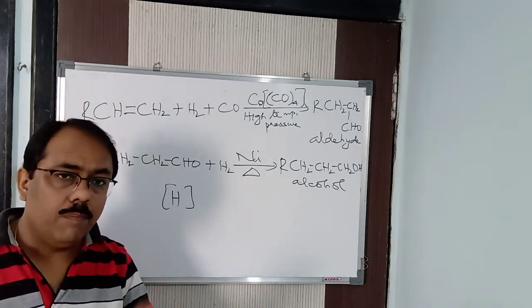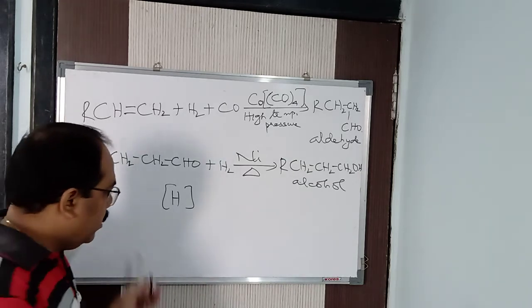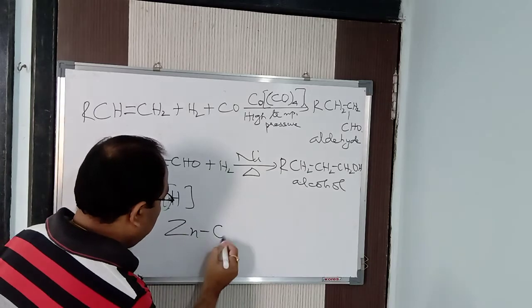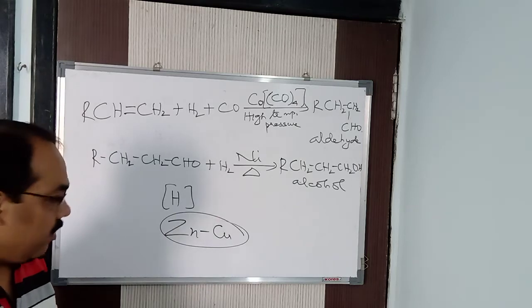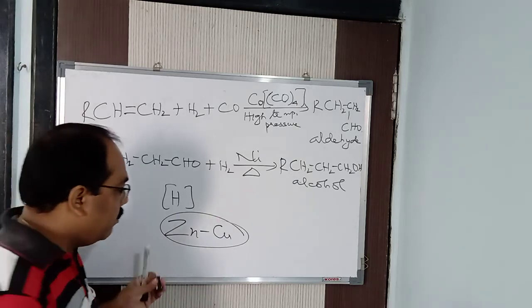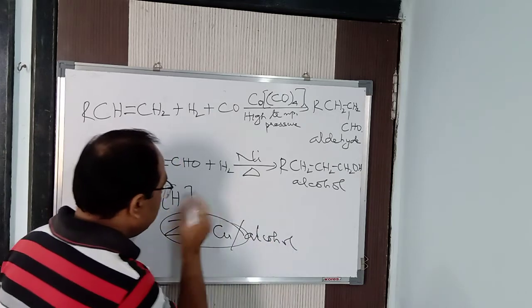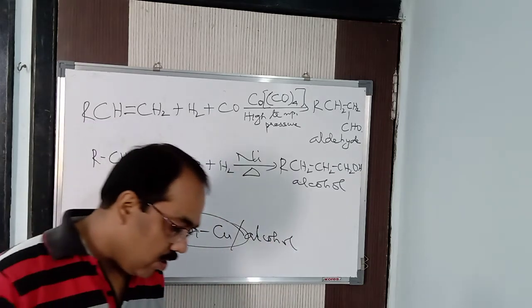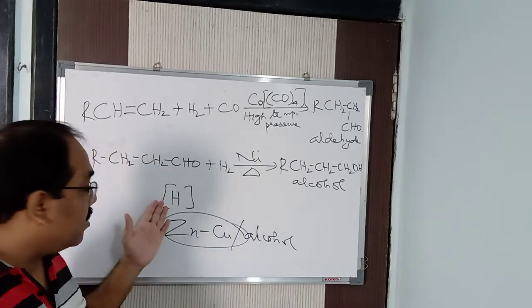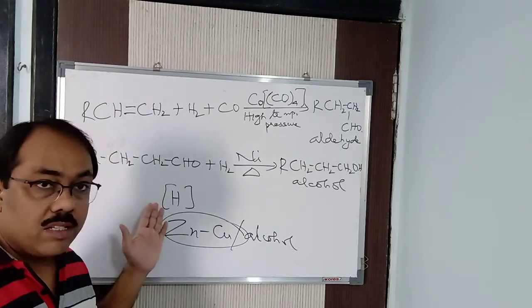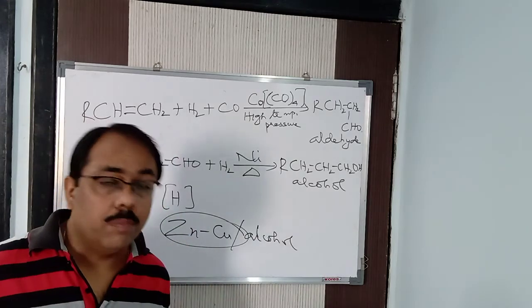Or the zinc copper couple, which means zinc and copper are both used, where copper acts as a catalyst. When it reacts in the presence of ethyl alcohol, it produces nascent hydrogen. It is highly unstable, highly reactive, and used for reduction purposes.